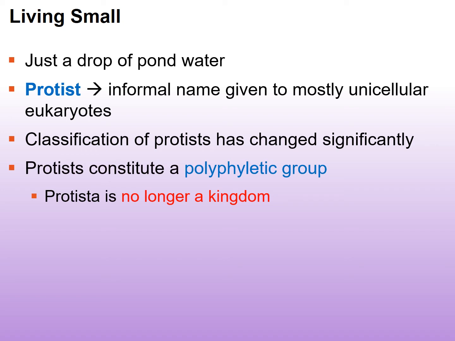Now, as I mentioned, the protists are not a true kingdom, so they're not a monophyletic group. They're actually a polyphyletic group, because when we look at the phylogeny, you're going to see that plants fall into their entire phylogeny. So do animals, and that includes us, right? And also fungi. So this is why it's no longer a true kingdom. But it is a group of organisms that many of them just kind of fall into if they don't belong to any of the other true kingdoms.